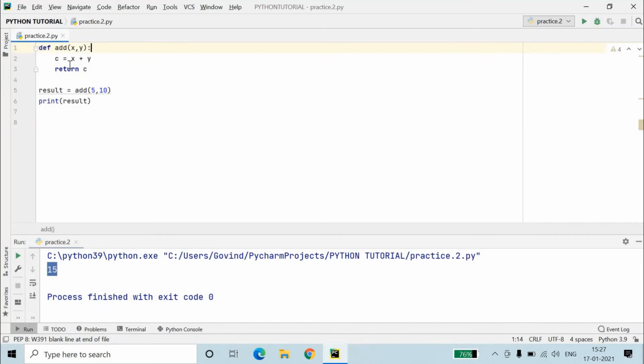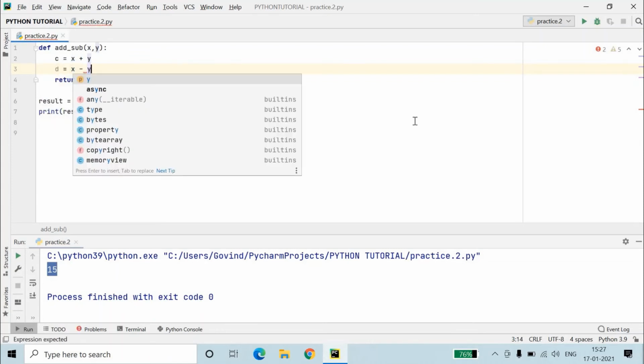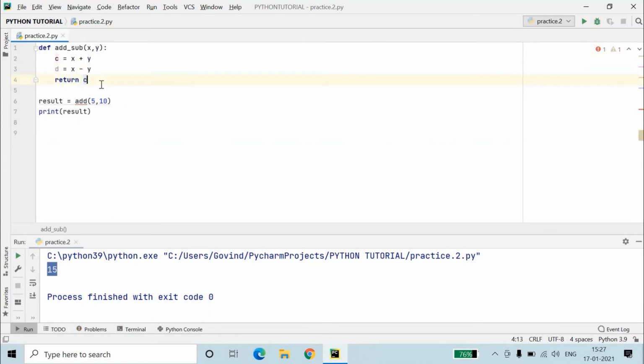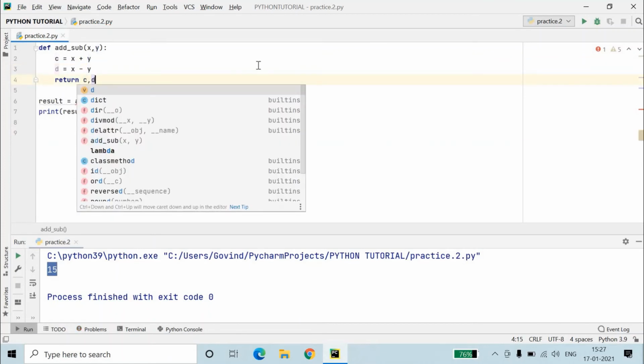Let me change some code here. If you want to do addition and subtraction also, let's change the function name to add underscore sub. Here we did addition, now we'll do subtraction also. We will again need a variable which stores the subtraction of x and y: d equals x minus y. Return will now take two values, c and d. All set.